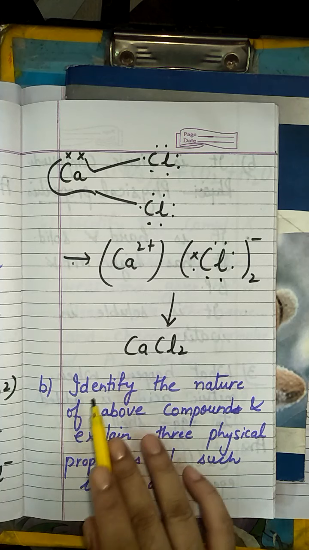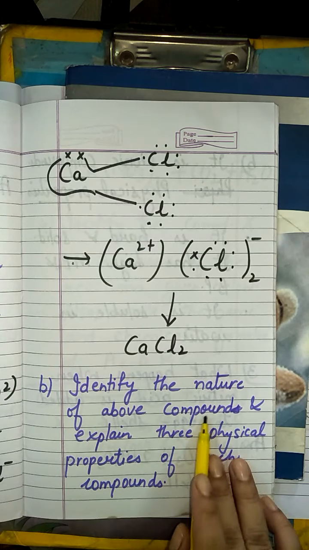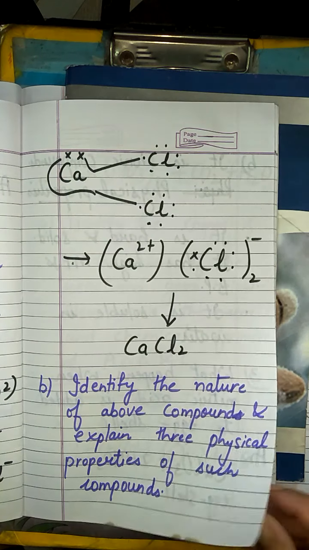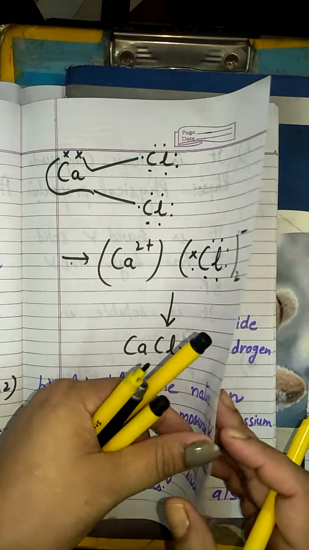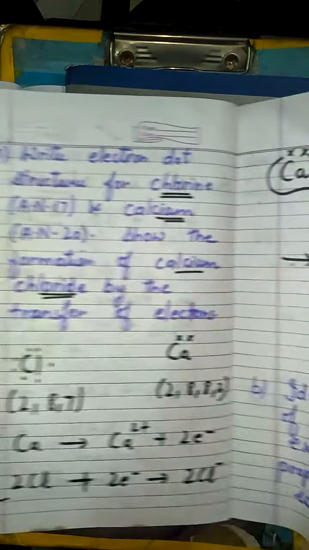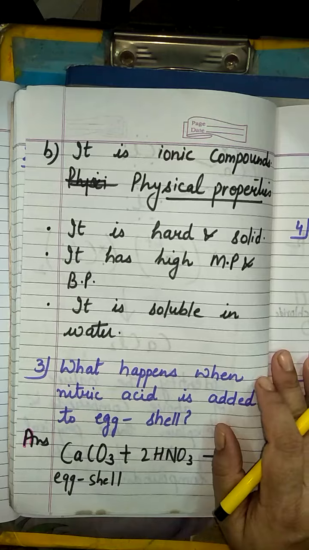Then the next part is to identify the nature of the above compounds. Definitely ionic compounds are there. Then you have to write their 3 physical properties. Any of the properties we can write. There is no particular hard and fast rule about which property we have to write.